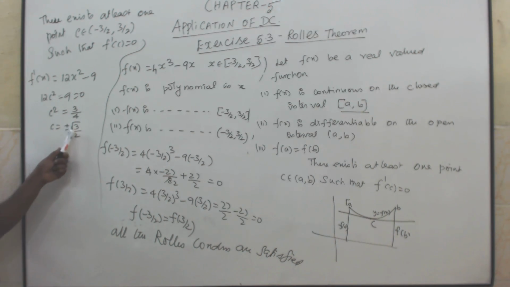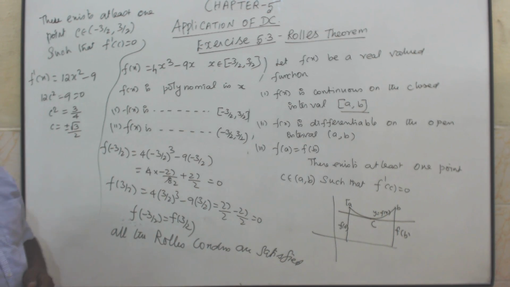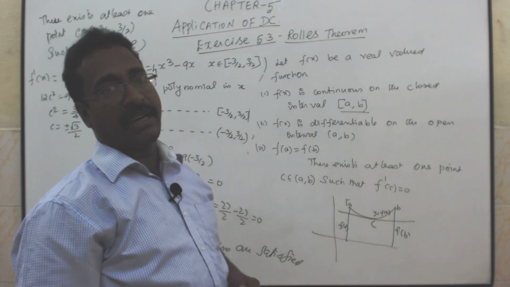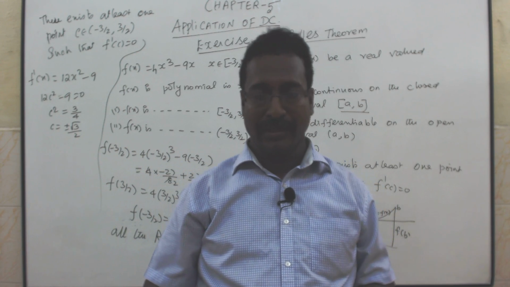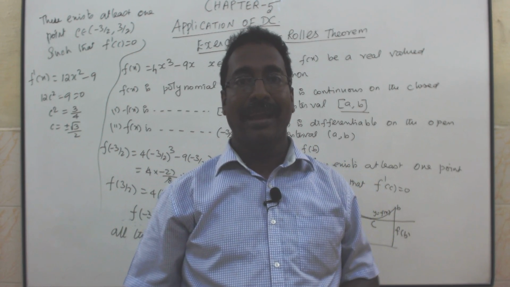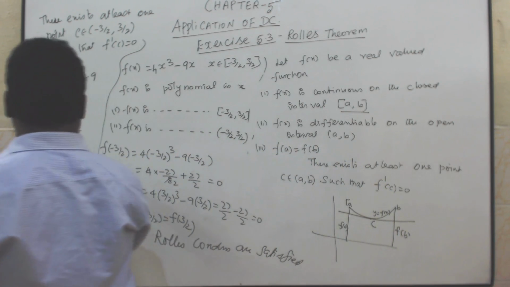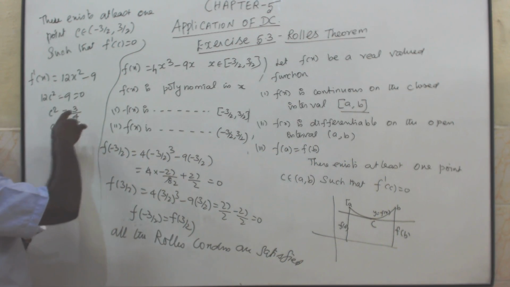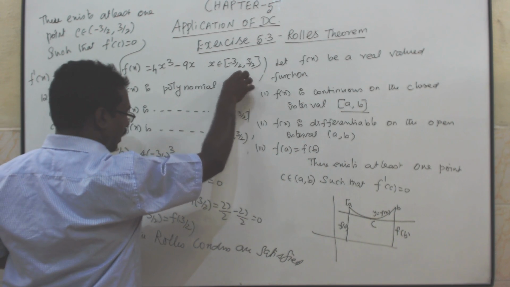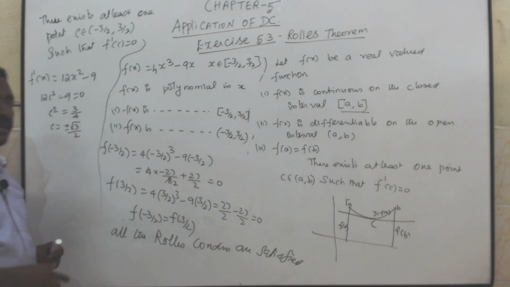Root 3 is 1.73 approximately. When we divide by 2, 0.86 etc. So plus 0.86 and minus 0.86 both lie in the interval.